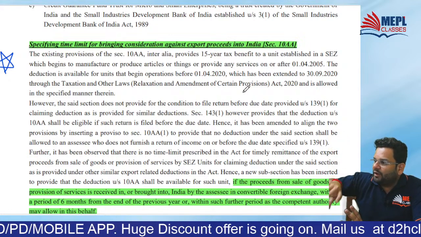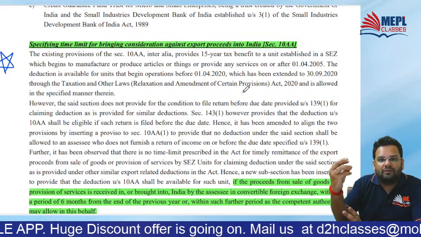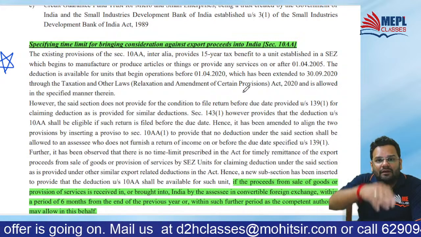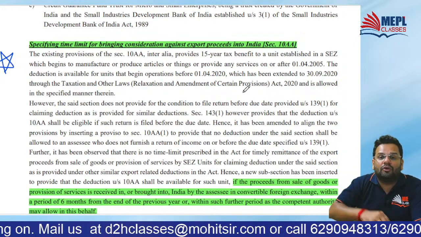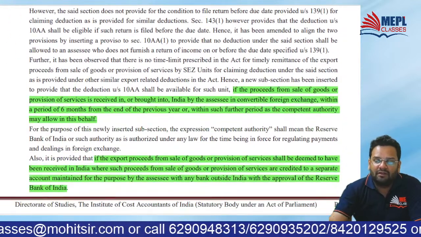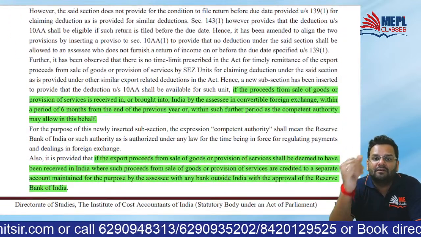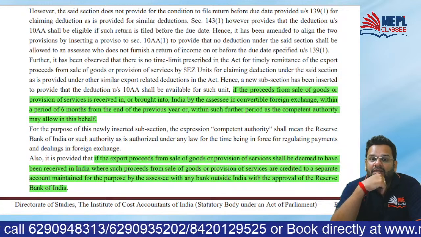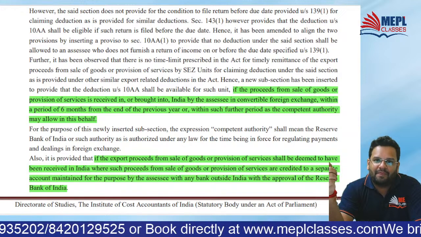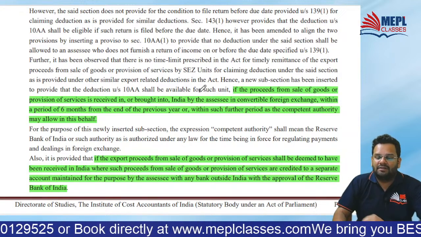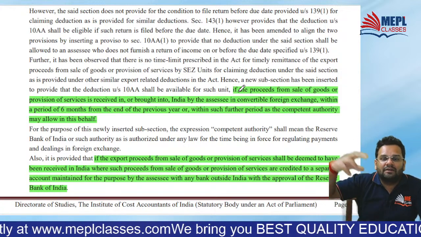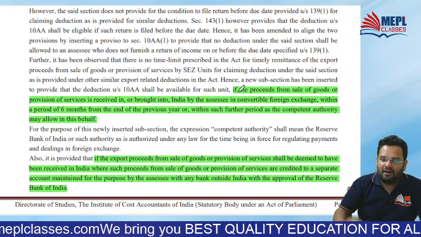Whatever amount we have earned in foreign, we should get that in India within the time limit if you want to continue to claim exemption. Because what is the reason behind giving this exemption? India should earn foreign currency, convertible foreign exchange, isn't it? So a time limit is mentioned within which you should get this foreign exchange in India.